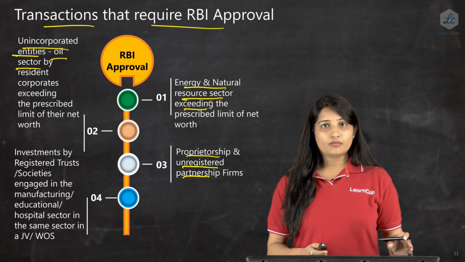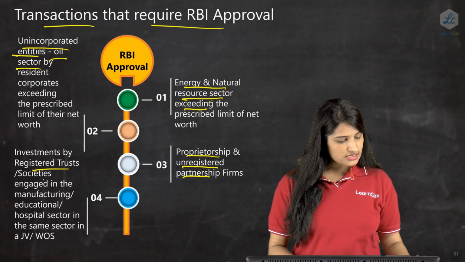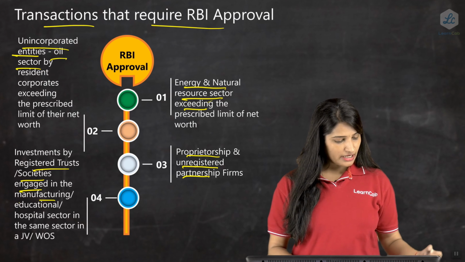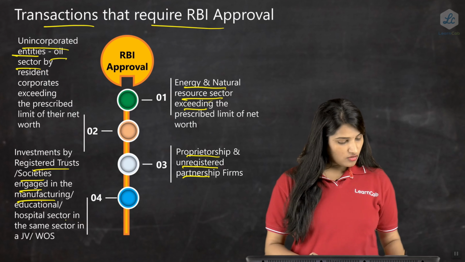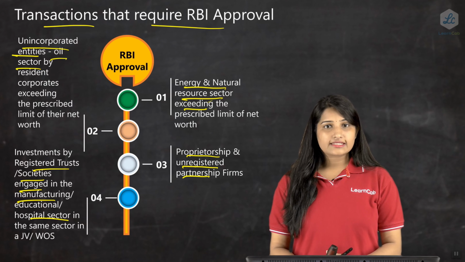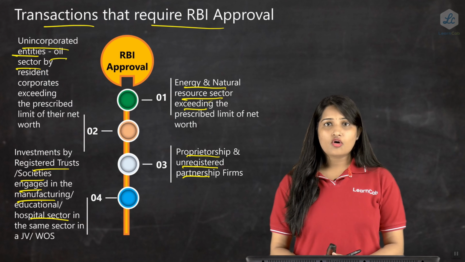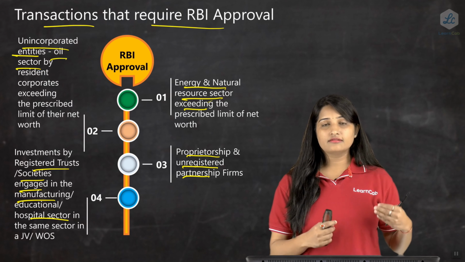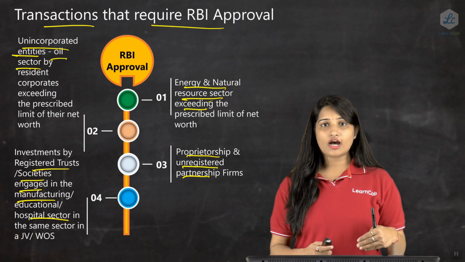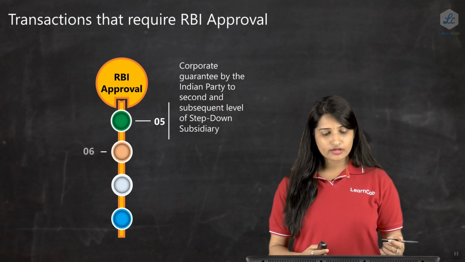The next point which requires RBI approval is the investment by registered trusts and societies engaged in manufacturing, educational, and hospital sectors. So in case of a registered trust or society engaged in the manufacturing, educational or hospital sector, they would require prior approval of RBI. So we have seen that, now let us see the fifth one, who all require.